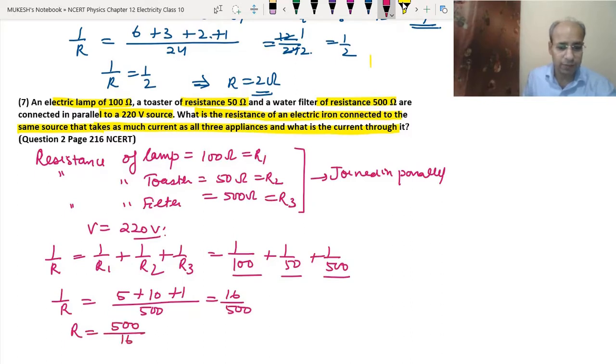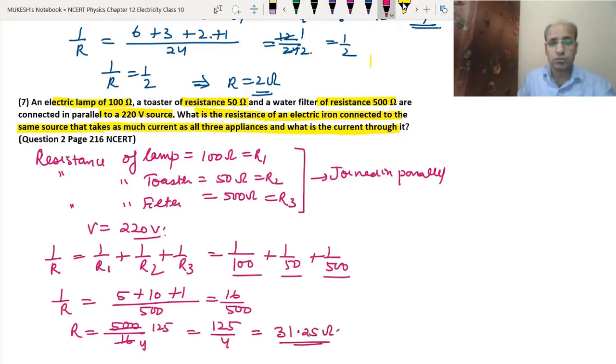Now we can divide them. This is 4, and we will get 125. That means this is equal to 125 upon 4. So this will be equal to 31.25 ohm, which is the answer. This is the resistance of all these three. The same will be the resistance of the iron, because it is taking the same current. Okay. So now we will find the current through it.